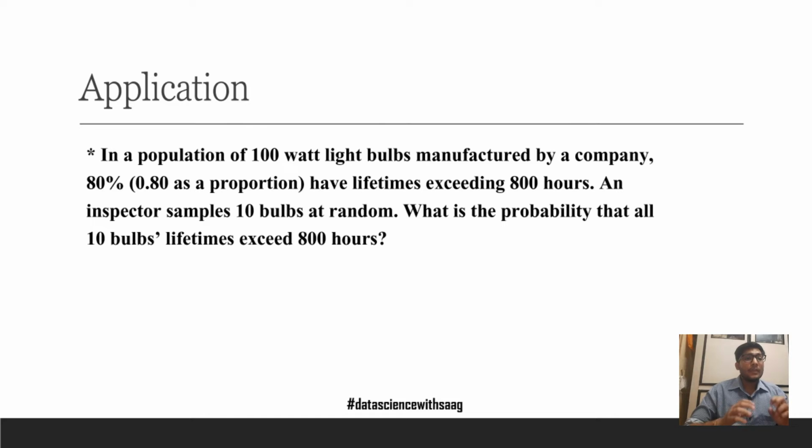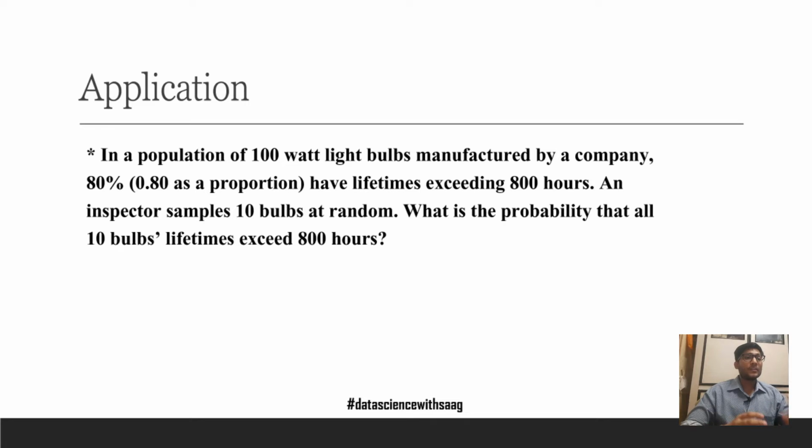First of all, if the problem sounds confusing to you, look at what the given hints are. So, what are the hints that we can find? We know that the probability of success in any one case, for selecting any one bulb, is 0.8, right? What other information do we have? We have the number of items in the sample, that is 10. What do we have to find? We have to find the probability of success being 10 in the sample of 10. How do we find it?